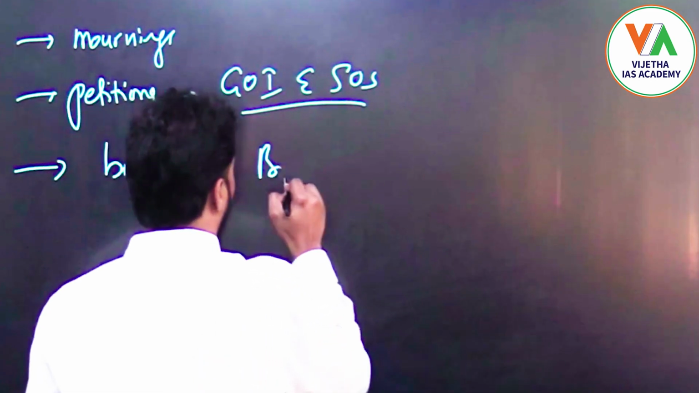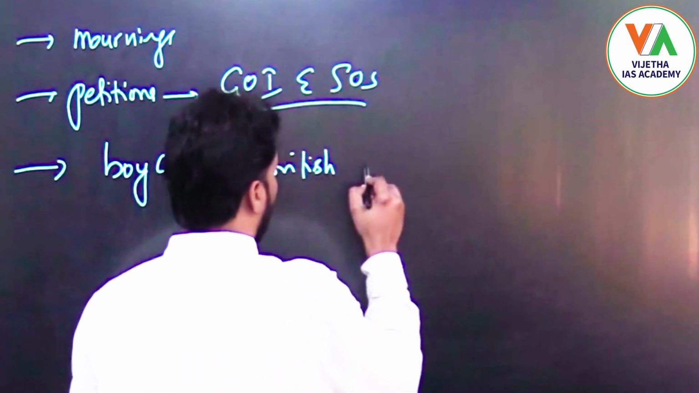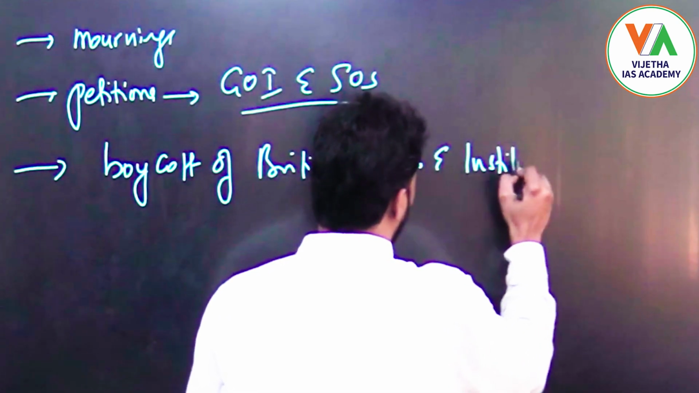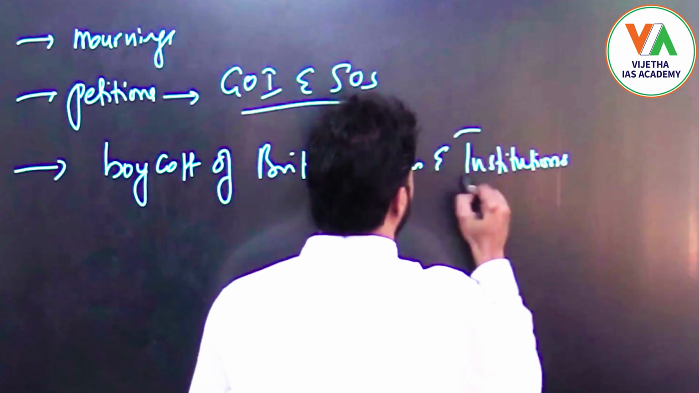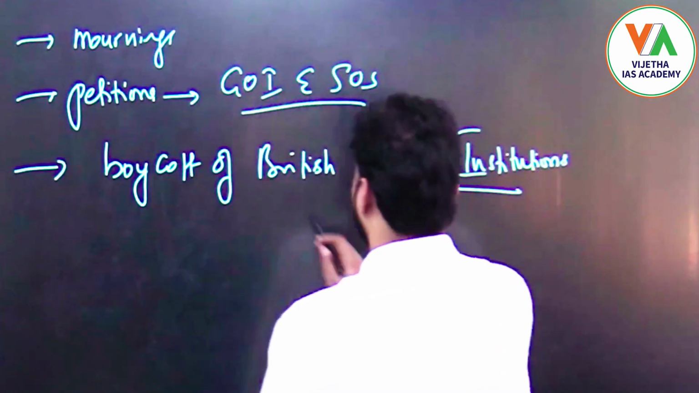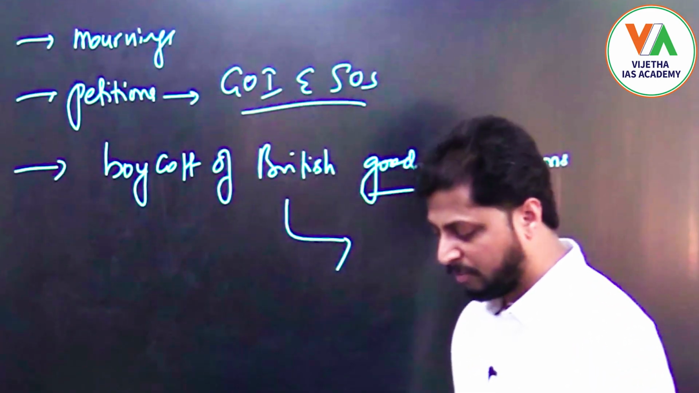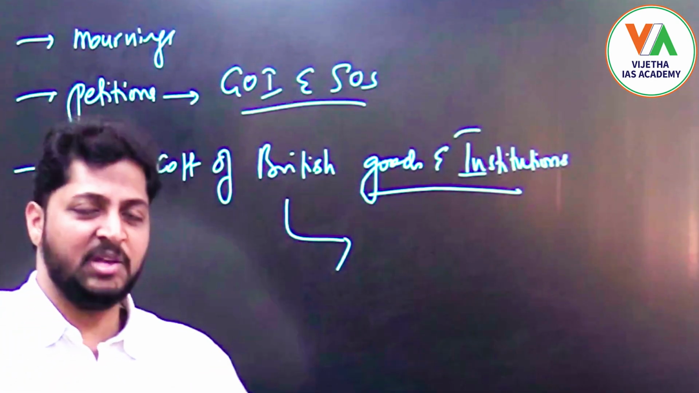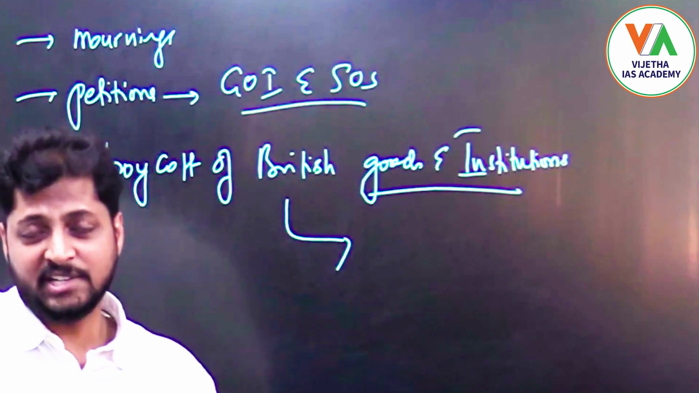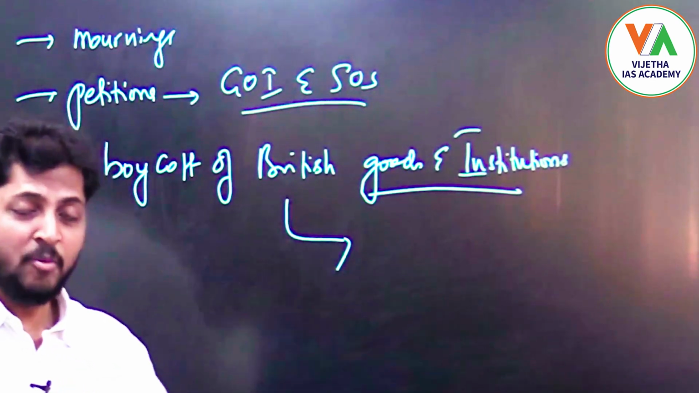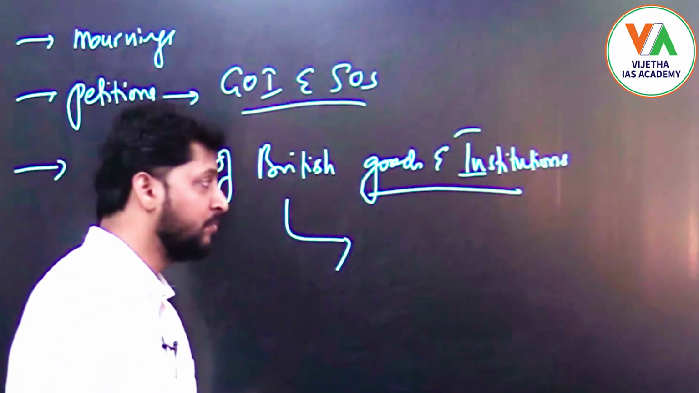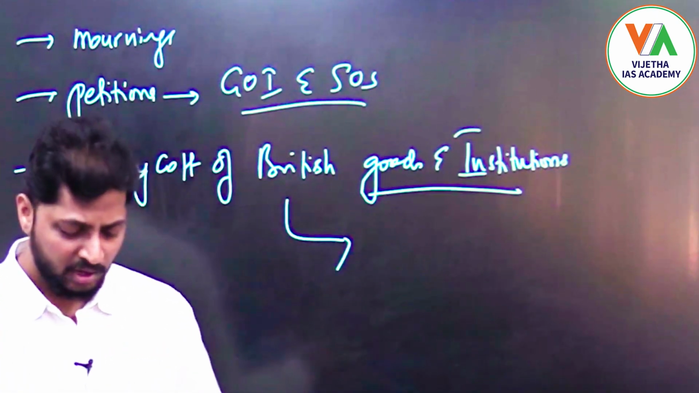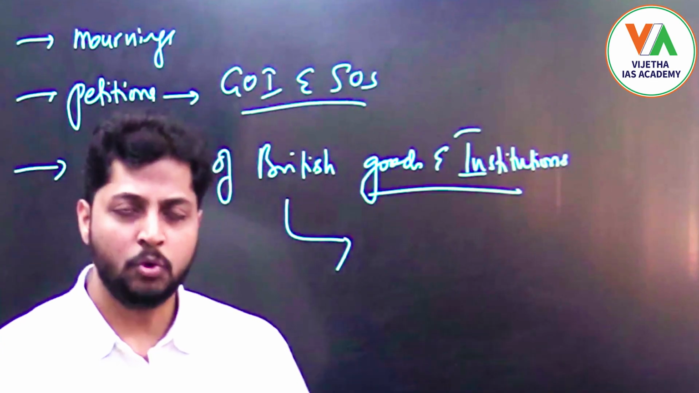British goods and British institutions. So this is very, very important. They decided to boycott all the British goods and British institutions, especially British schools, colleges, courts, government offices, and government services. They boycotted British goods and openly burnt the various goods of British origin.